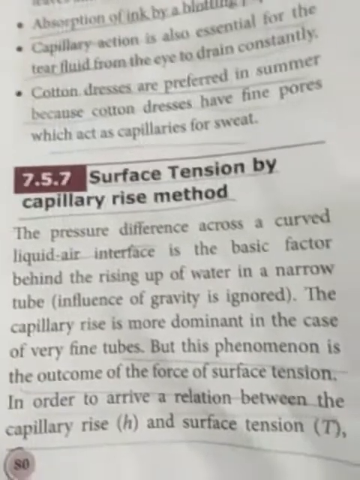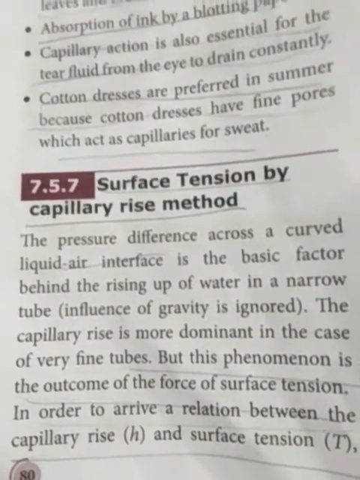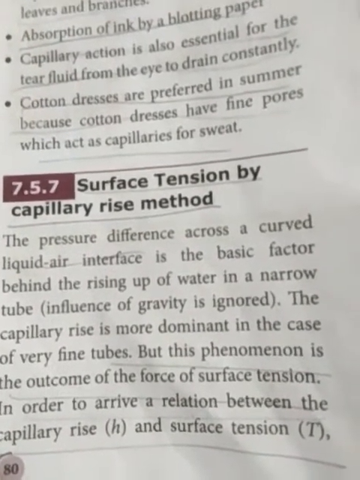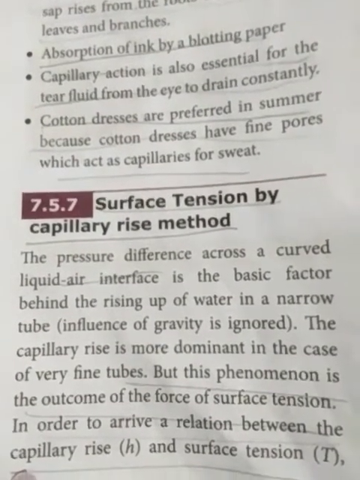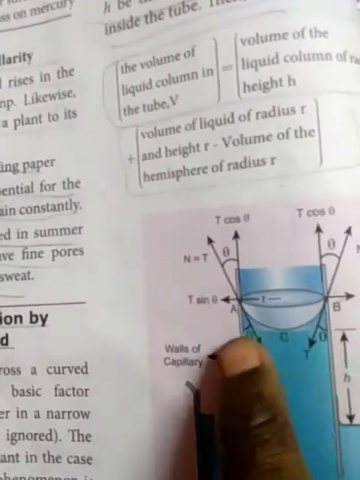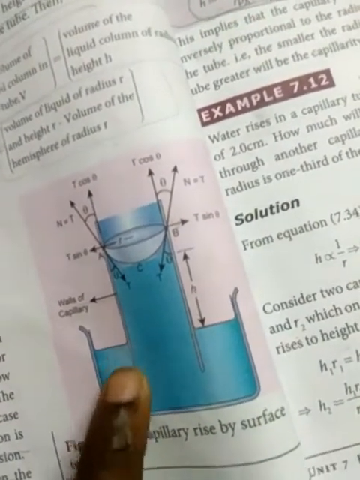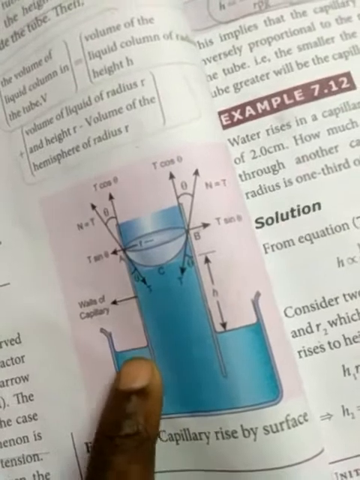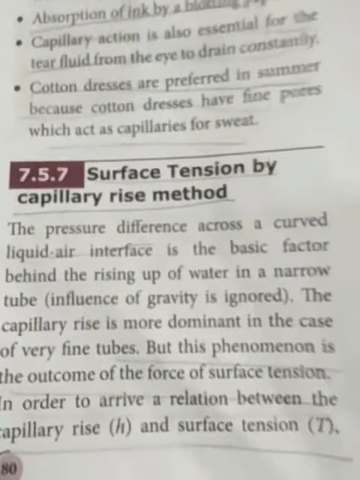First you see the pressure difference across a curved liquid-air interface is the basic factor behind the rising of the water in the narrow tube. Okay, you see that here, here and here, what happened? So you are pressing here, and the vessel and the water level in between have some air, which reacts with the water.